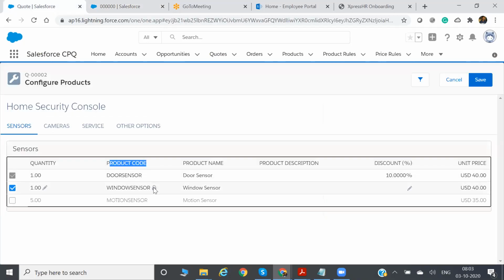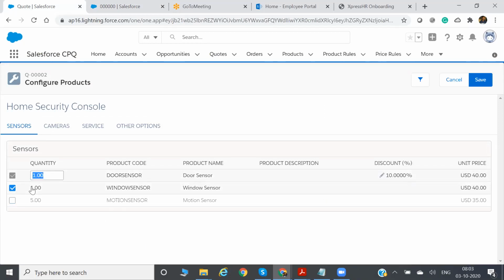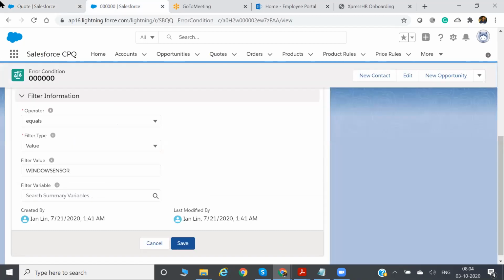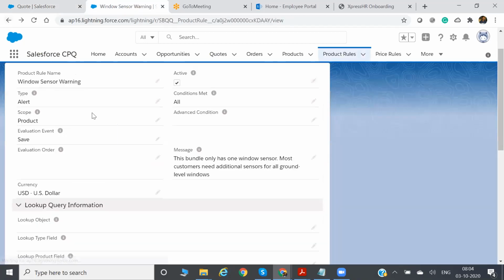Second condition is, now your product rule finds what my product code is. Now it will check the quantity, whether my quantity equals 1 or not. Okay, now I can see my quantity is 1, then only I will fire that alert message. So this quantity field for this window sensor should be equal to 1 or not, it will check. So we will create one more condition.